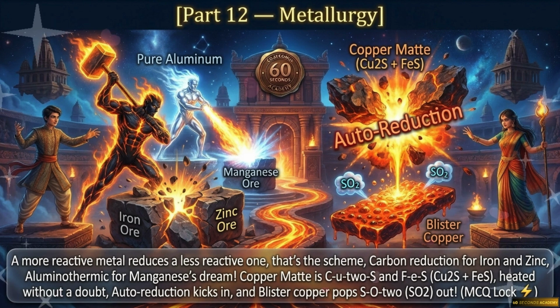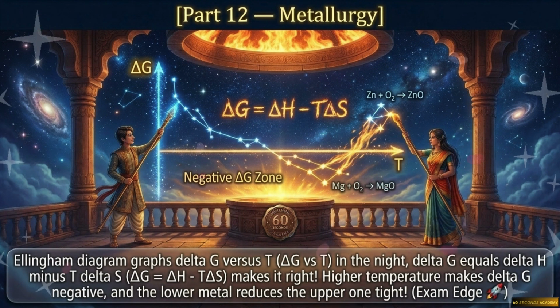Copper matte is Cu2S and FeS. Heated without a doubt. Auto reduction kicks in and blister copper pops. SO2 out. Ellingham diagram graphs delta G versus T in the night.